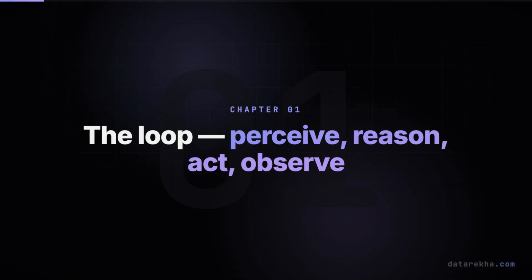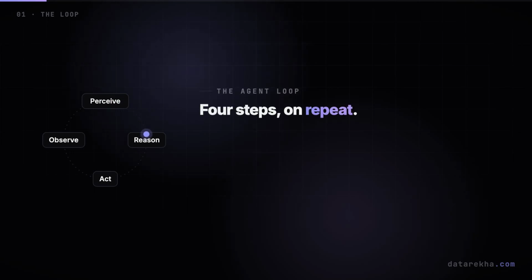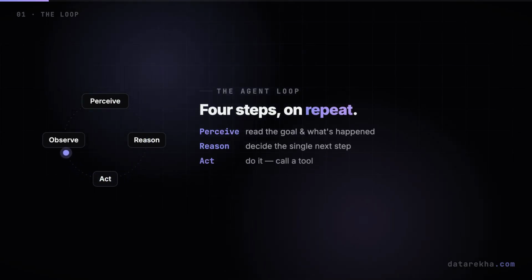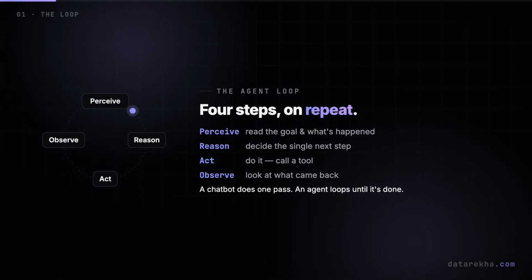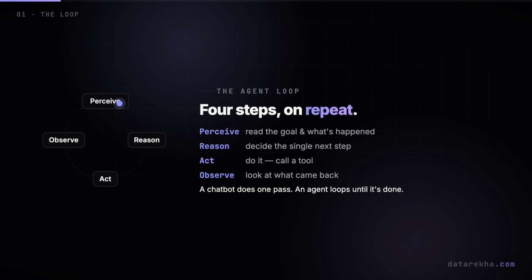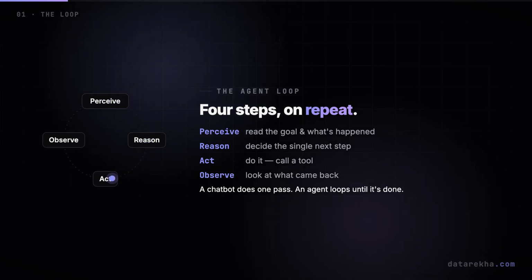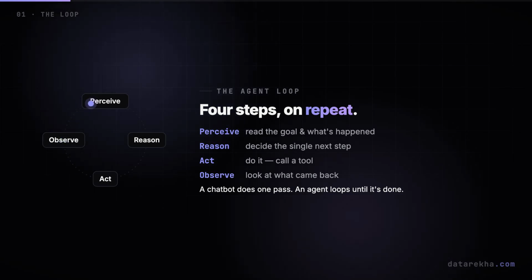It all runs on one loop. At the heart of every agent is a simple 4-step loop. Perceive, read the goal, and whatever has happened so far. Reason, decide the single next step. Act, actually do it. Observe, look at what came back. Then it loops. Perceive, reason, act, observe, again and again. Each pass moving a little closer to the goal. A chatbot does one pass and stops. An agent keeps looping until the job is genuinely done.